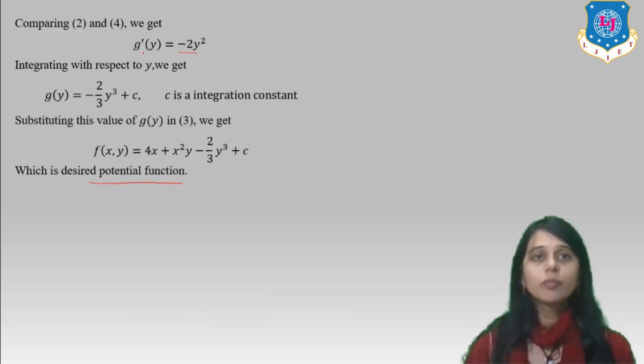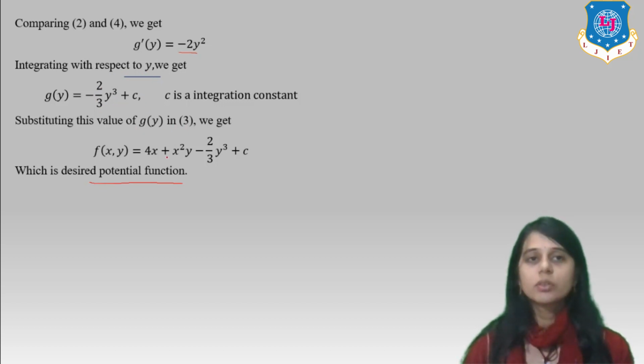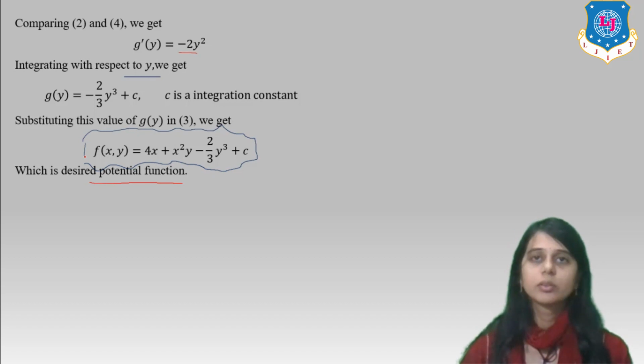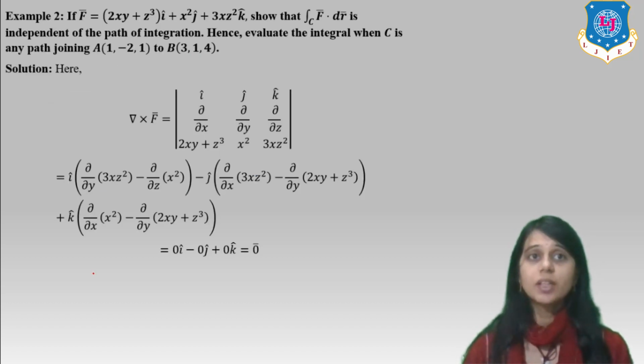Comparing 2 and 4, we get the value of g dash y as minus 2y square. Integrating this with respect to y, we get minus 2 by 3 y cube plus c. Put the value in equation 3, and we get the potential function of this two-dimensional vector field.